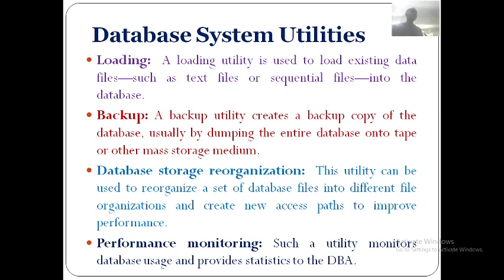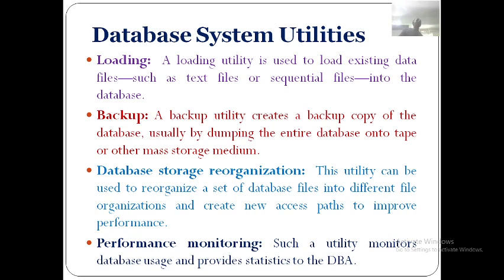That means how full your database is, how much data there is, how much more data you can keep, how much information you need to delete. Statistical information related to database storage can be given to the DBA.